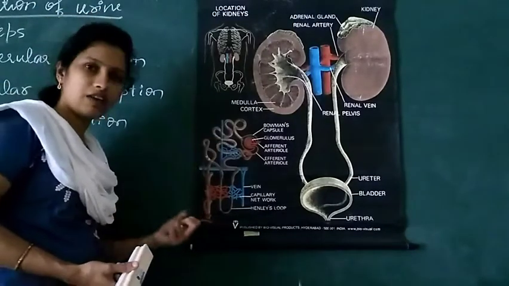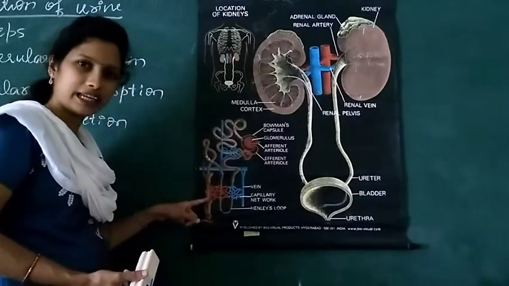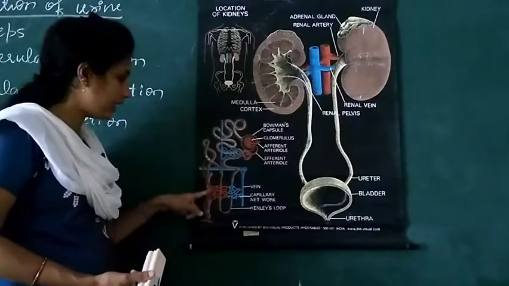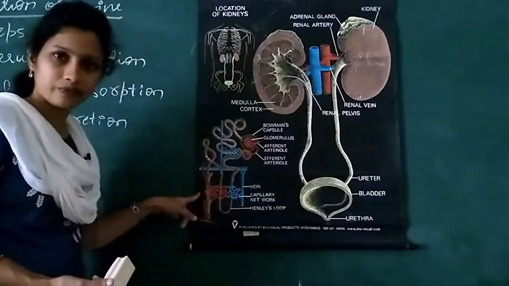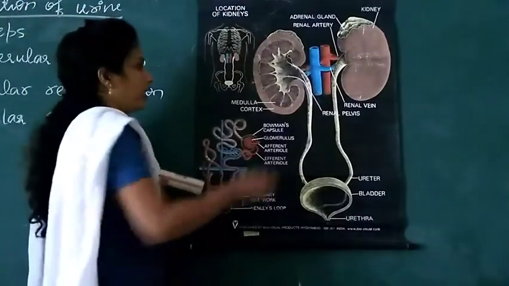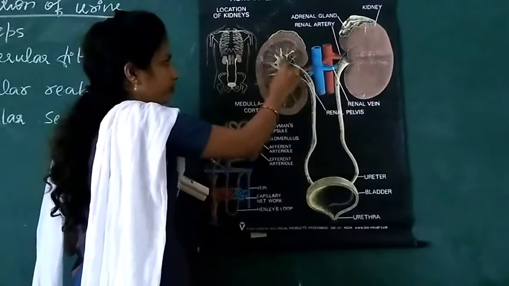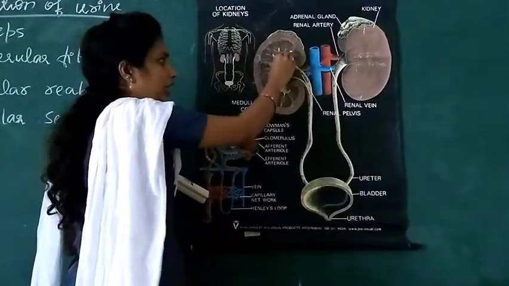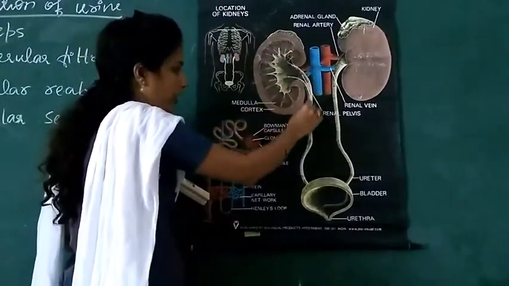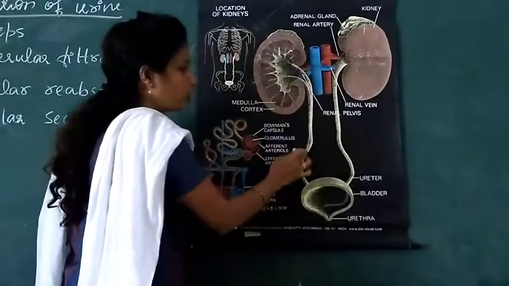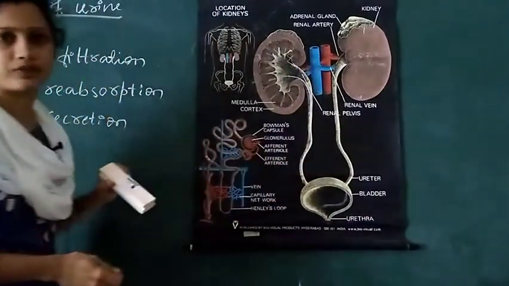It collects the filtrate, or the urine. Like this, many collecting ducts converge here, and all the collected urine reaches the urinary bladder through the ureter.